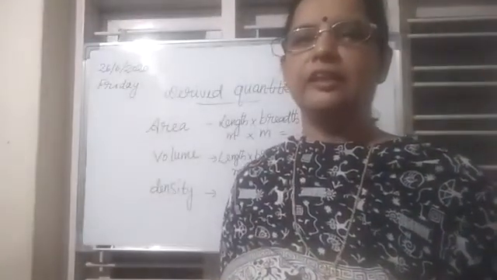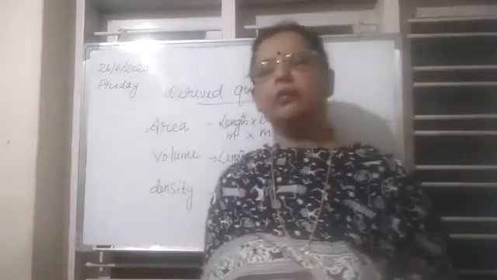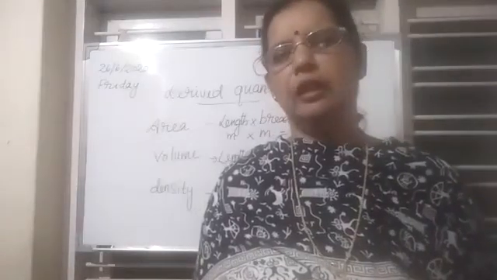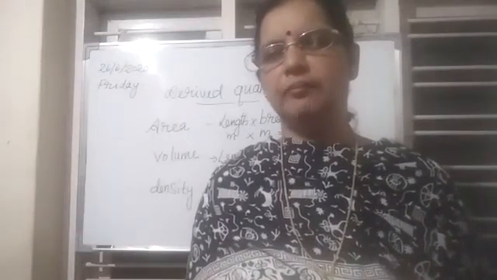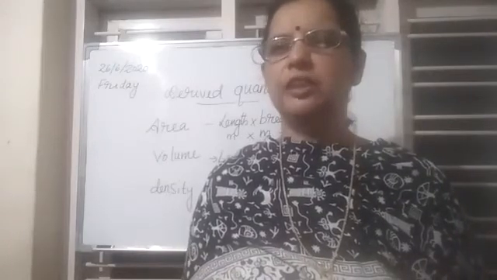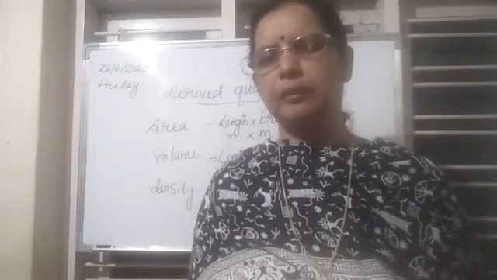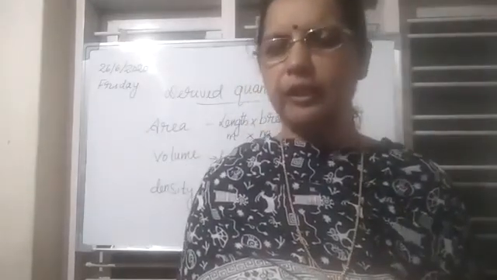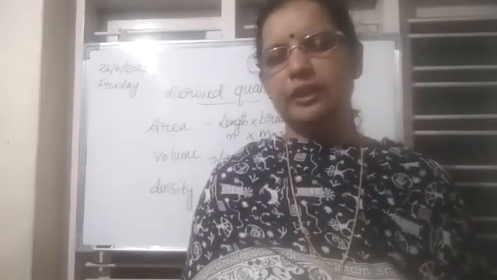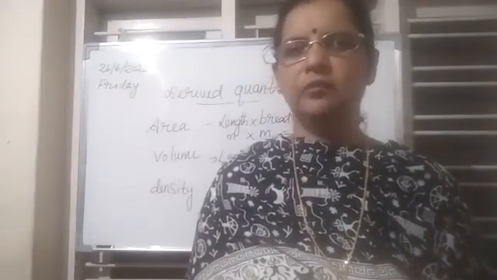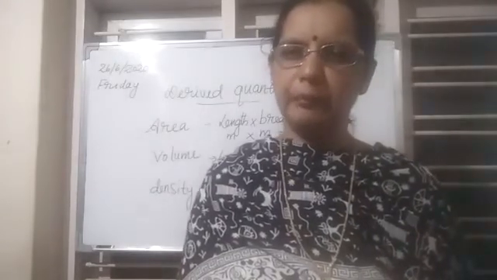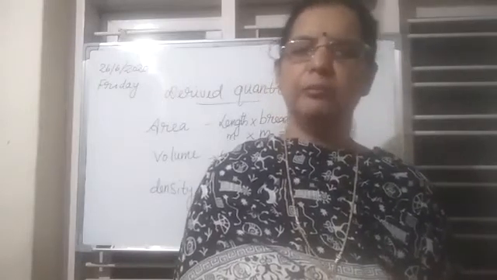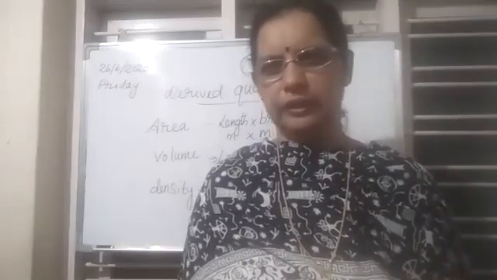There are some other quantities other than these 7 fundamental quantities which depend upon some other physical quantities. And all those quantities which depend on, or which can be obtained by using, 2 or more fundamental quantities are known as derived quantities. Derived quantities are the physical quantities which can be obtained from fundamental quantities. From 2 or more fundamental quantities, we can obtain the derived quantities.